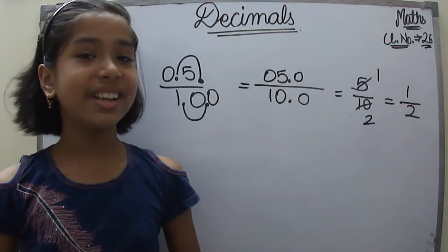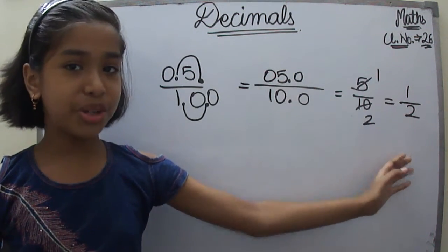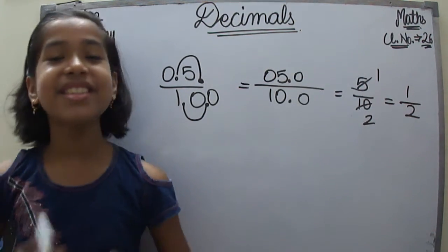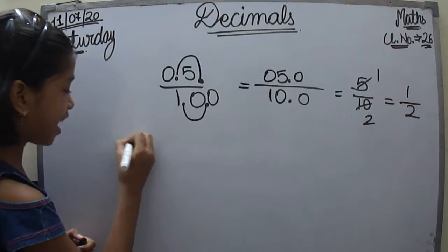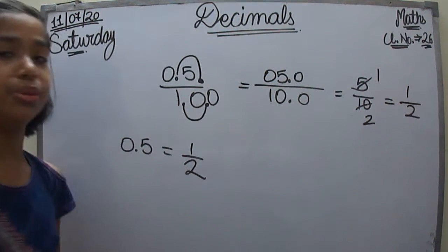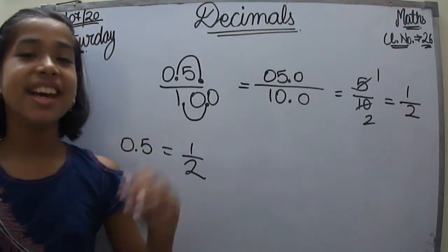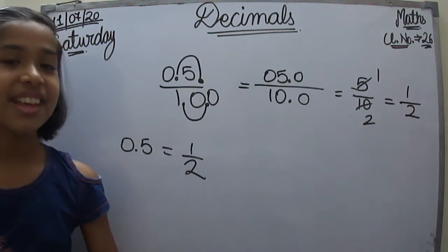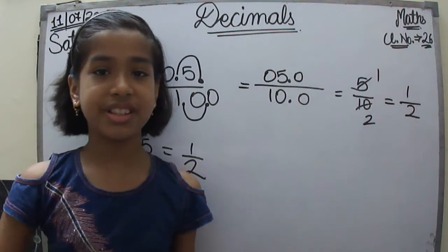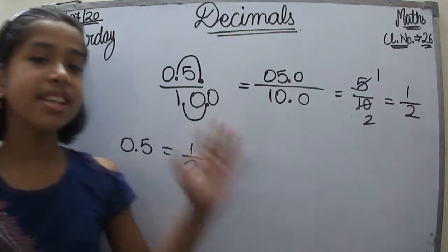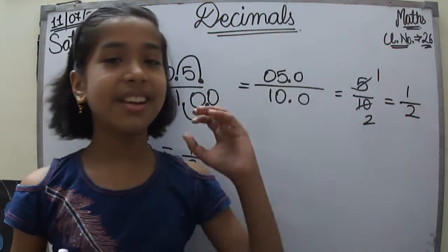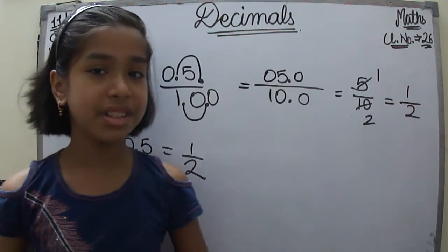So what we had got now? 1 upon 2, and 1 upon 2 is half. So that means that 0.5 is equal to 1 upon 2. So I think that you are clear with this. So the fractions are the decimals and the decimals are the fractions. That's how the relation works. Now, I think that the relation between the fractions and the decimals is clear to you.